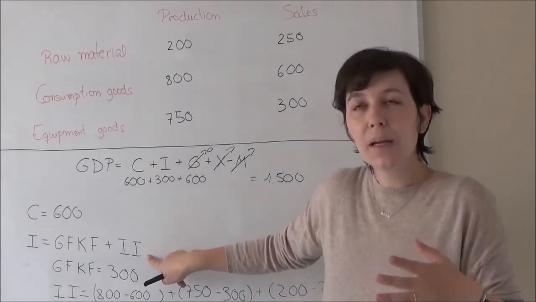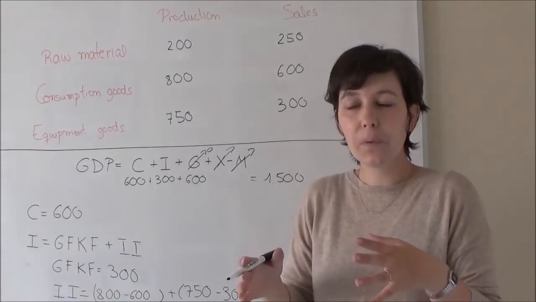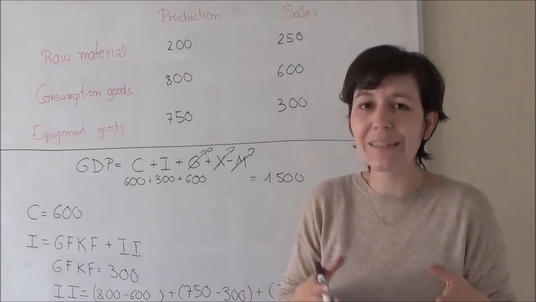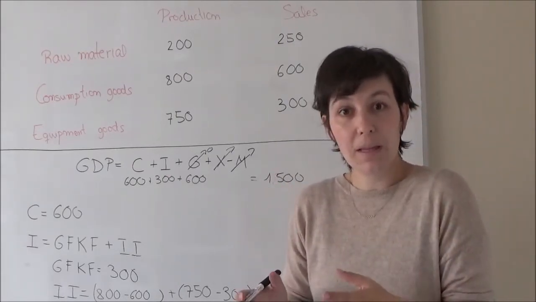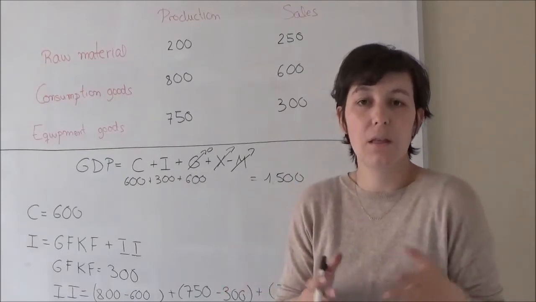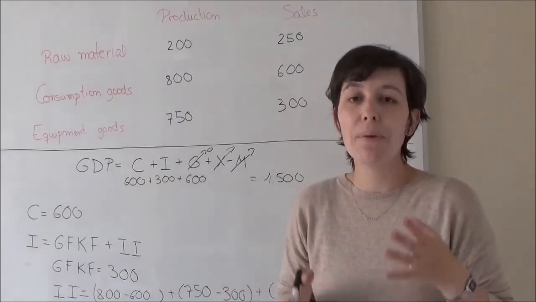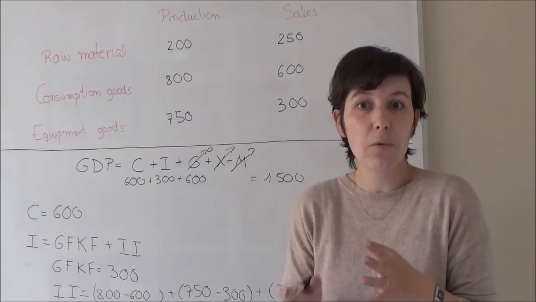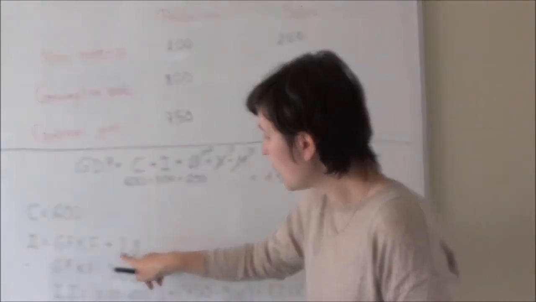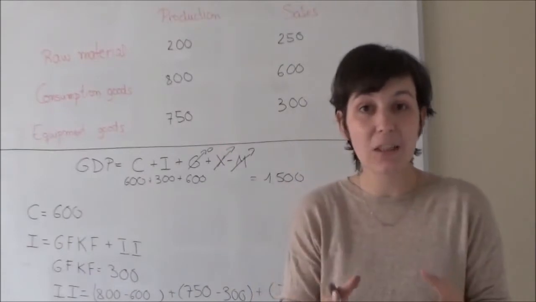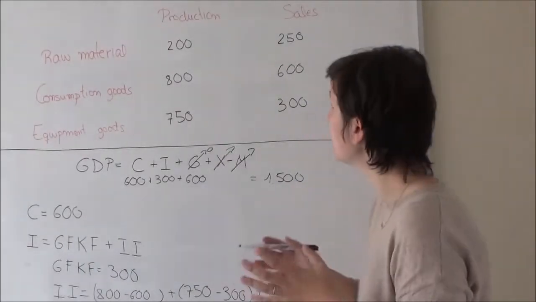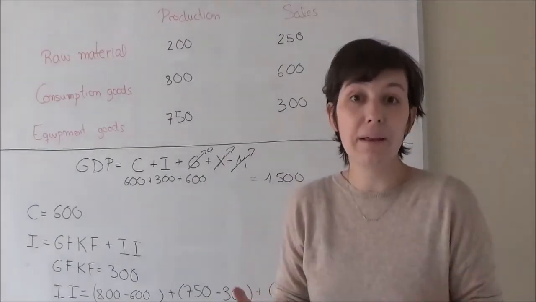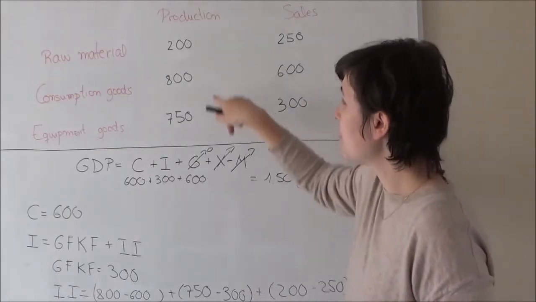Inventory investment is the way of correcting our demand approach. If you remember, here we are assuming that the whole production is demanded. So if we are observing the demand of the consumption, we are going to get the estimation of the production, of the GDP. But that is not always the case. That's why we need this variable to make that correction, okay? So, what is going to be the first element? As I said, it is when a company is buying. So we need to focus once again on the column of sales, because sales are demand, are consumption, and not on the production.